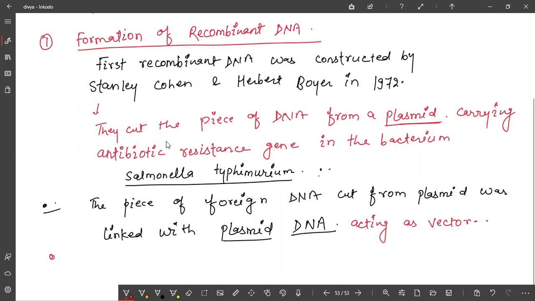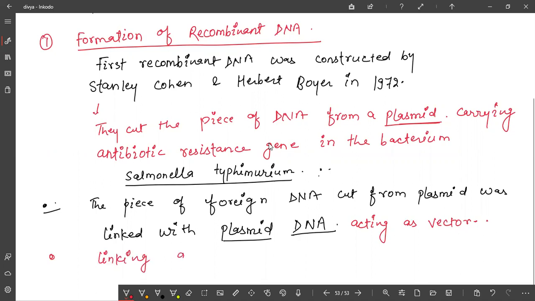And how were these fragments of DNA linked with plasmid DNA? Because for linking, for joining, there is also an enzyme, known as DNA ligase. Which enzyme is used to glue or paste the DNA fragments? DNA ligase.